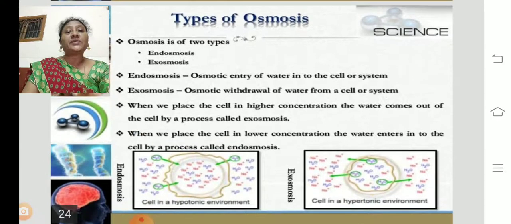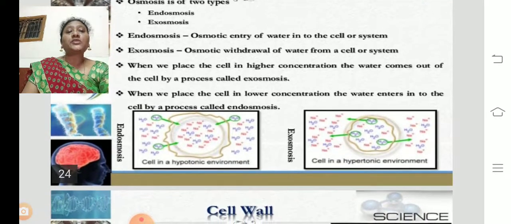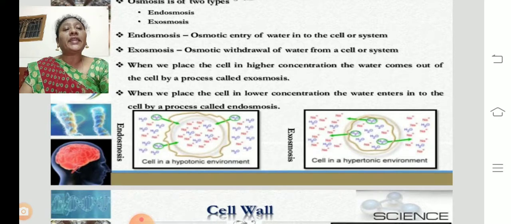Now let us see the types of osmosis. Osmosis is of two types: endosmosis and exosmosis. Endosmosis is the osmotic entry of water into the cell or the system. If water enters into the cell, such a type of osmosis is called endosmosis. Exosmosis means osmotic withdrawal of water out of the cell. So if the substances are eliminated out of the cell, that is called exosmosis.